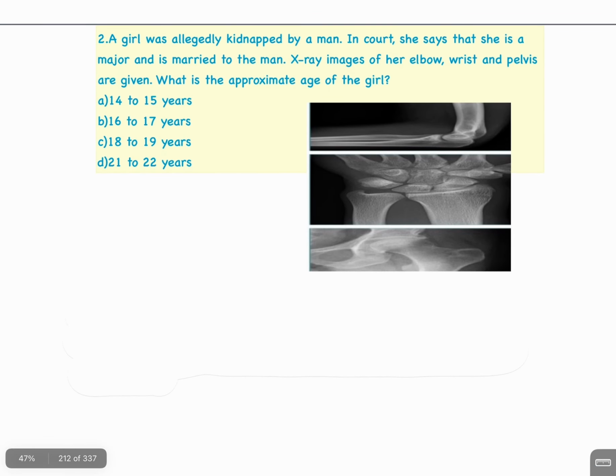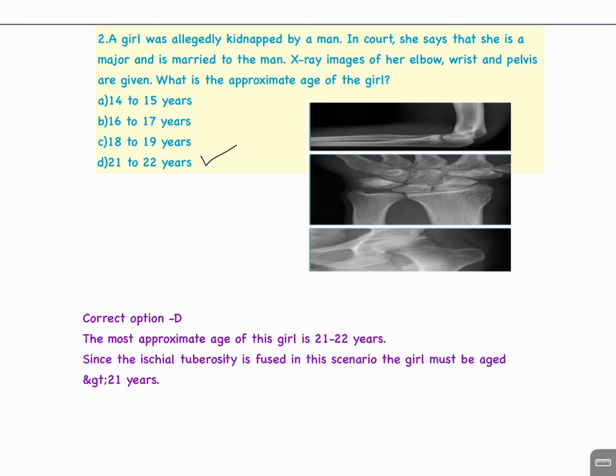Next question: a girl was allegedly kidnapped by a man. In court, she says that she is a major and is married to the man. X-ray images of her elbow, wrist, and pelvis are given. What is the approximate age of the girl? A, 14 to 15 years; B, 16 to 17 years; C, 18 to 19 years; D, 21 to 22 years. The answer is D, 21 to 22 years. The correct explanation is this: the most approximate age of this girl is 21 to 22 years. Since the ischial tuberosity is fused in this scenario, the girl must be aged 21 years.